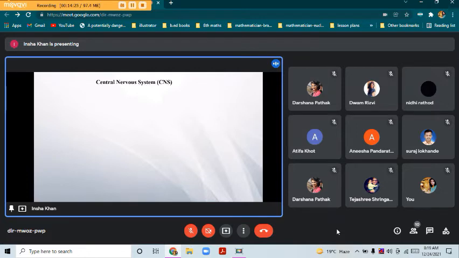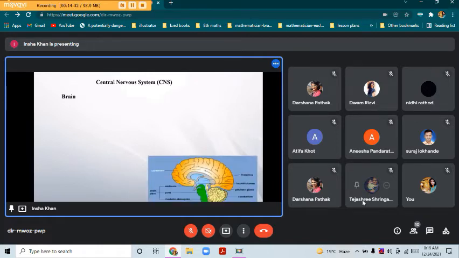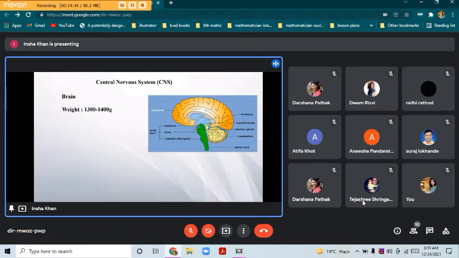As we said, it comprises of brain and spinal cord. So let's learn about brain. So human brain is about 1300 to 1400 grams in weight, and it develops to full size at age of 6 years, and it contains around 30 million neurons. So it is located in cranial cavity. We can also call it as cranium of the cell, and this is bony in nature.